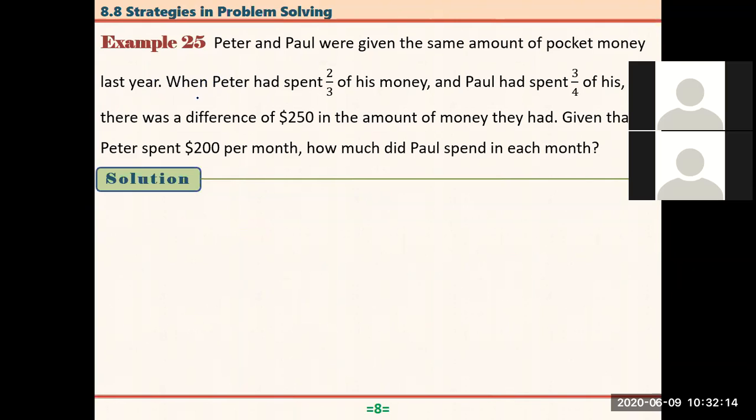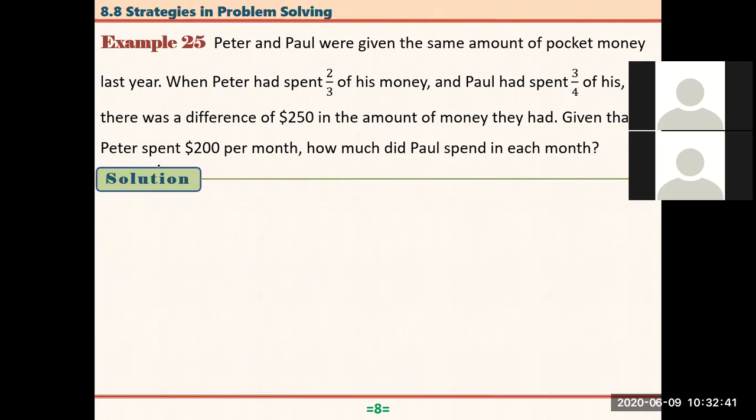And it says that when Peter had spent 2/3 of his money and Paul had spent 3/4 of his money, there was a difference of $250 in the amount of money they had. So they already spent that much, now they count how much they have left, and the difference was 250.